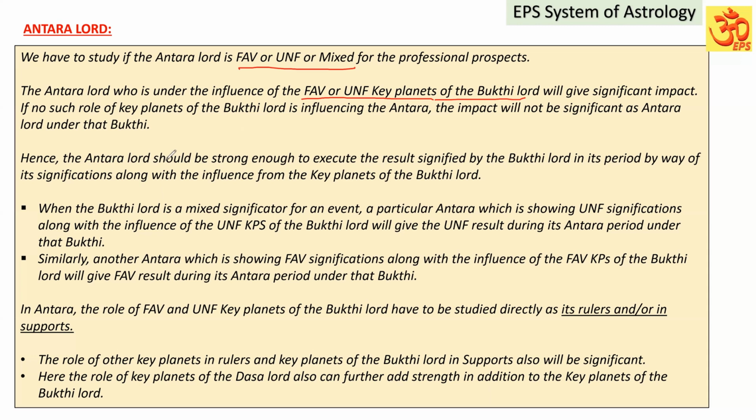Hence, the Antara Lord should be strong enough to execute the result signified by the Bugdilad in its period by way of its significations and along with the influence from the key planets of the Bugdilad. So the Antara Lord should be supportive for the event, and also if it is having the influence of the key planets of the Bugdilad, then the impact will be strong in execution of the result.